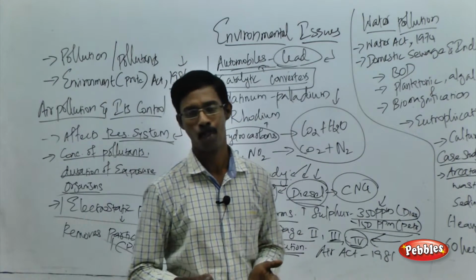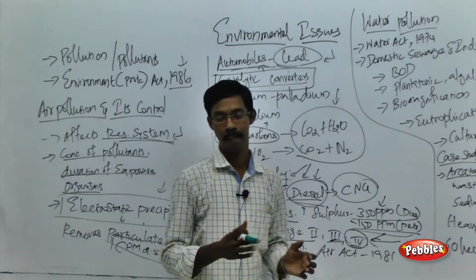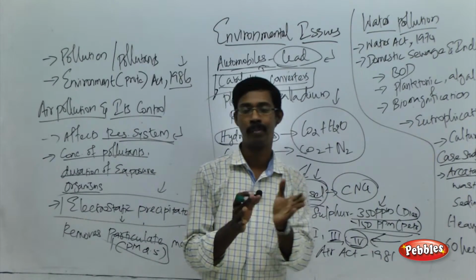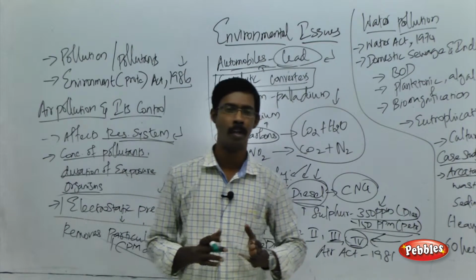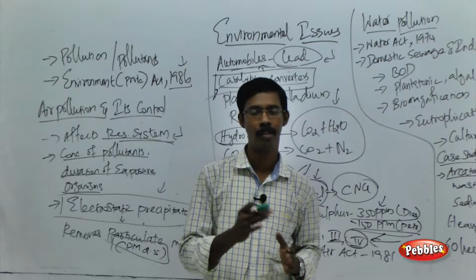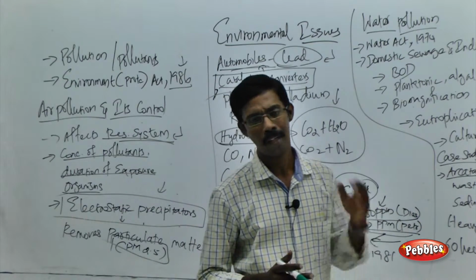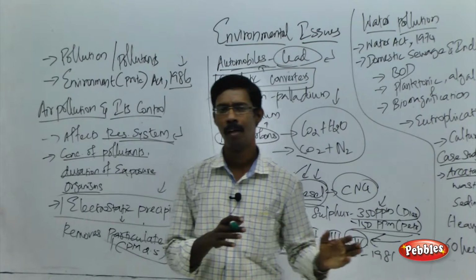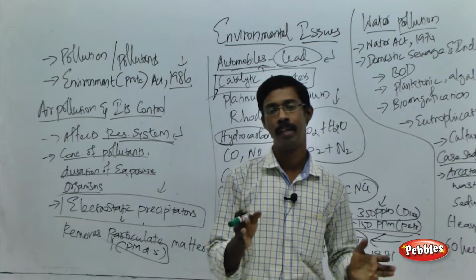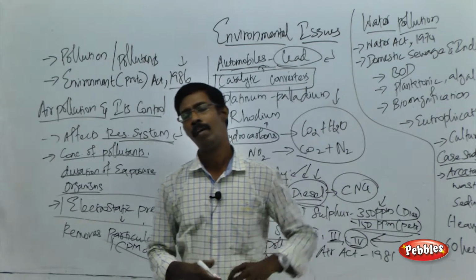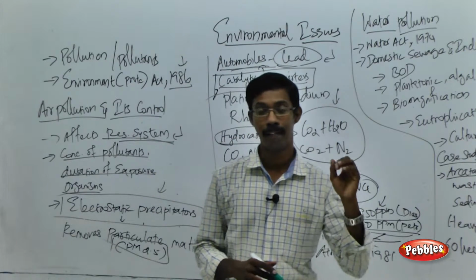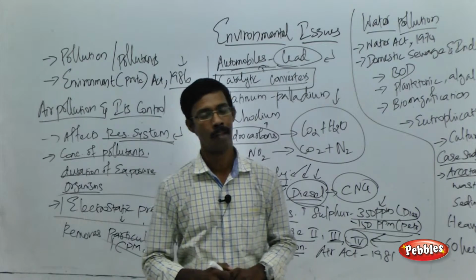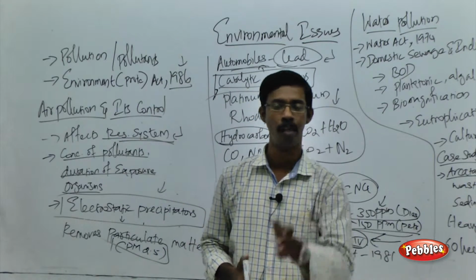What do you mean by noise pollution? As a human being, as an animal, we can hear only a certain range of noise level. Noise level is measured in the unit called decibel. We can hear sound in the range of around 40 to 60 decibels. Beyond that level, it can cause harmful effects to the human body or any animal body. That is the point you have to remember. That is what is called noise pollution.